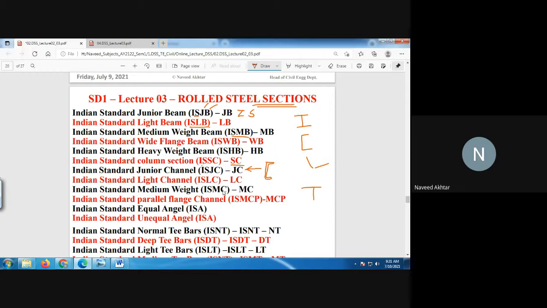Indian Standard Junior Channel ISJC, Indian Standard Light Channels, that is ISLC. Similarly, Indian Standard Medium Weight, that is ISMC, medium channel. Then Indian Standard Parallel Flange Channel, that is ISMCP, for the medium parallel flange channel. It is denoted by ISMCP.